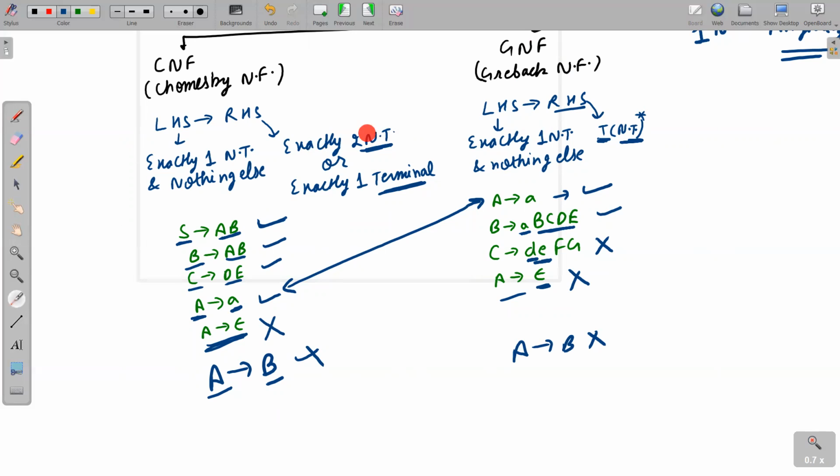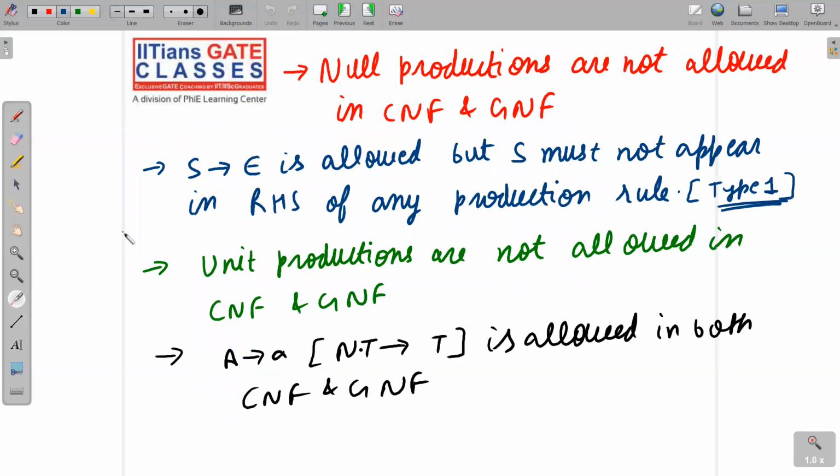See here, exactly two non-terminals or one terminal. So here we have exactly one non-terminal, so this is not allowed. Similarly here, terminal followed by any number of non-terminals, but we have got only a non-terminal here. Where is the terminal? We do not have any terminal here, so hence this is not allowed in GNF. That's why I have written unit productions are not allowed in CNF as well as GNF.